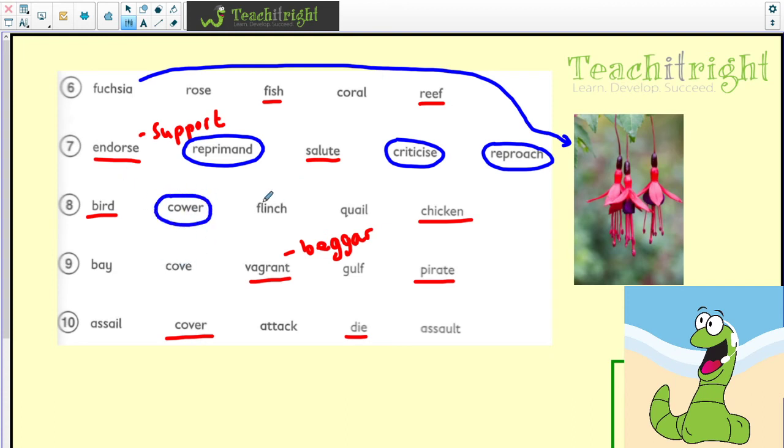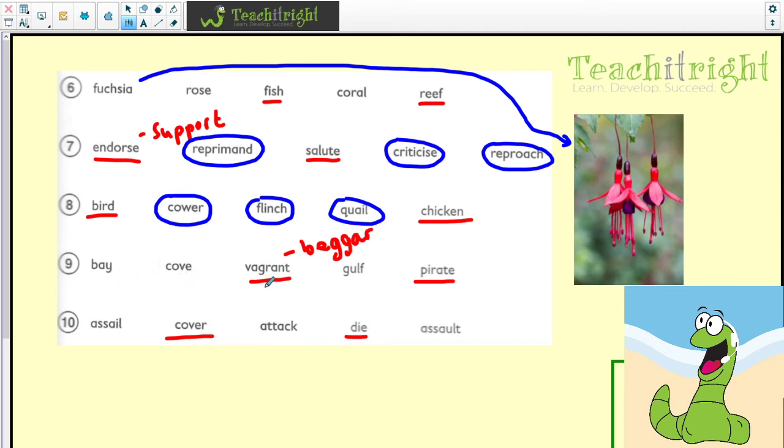Cower, flinch, and quail all go together. And they're all words for conveying displays of fear. So if you cower or you flinch. And then we've got bird and chicken are the odd ones out.